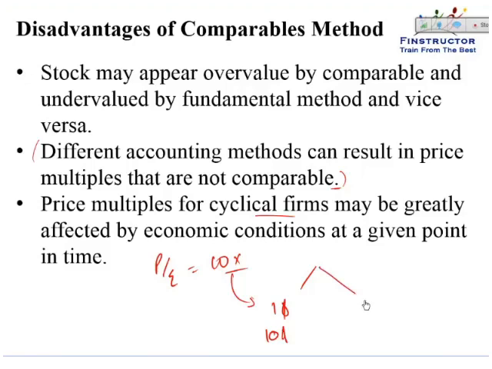And in good times when the earnings are, let's say, $100, we'll again apply a 10 times multiple and say that the price should be $1,000. Whereas the price should actually neither be 10 nor be 1000, because the earnings have to be adjusted for the cycle. Just because the cycle is bad and earnings are low doesn't mean we'll give the same blanket multiple at all points in time. So multiples should be higher during very bad times, because you know that the bad times will reverse. And multiples should be lower during very good times, because you know that even these good times are not sustainable.